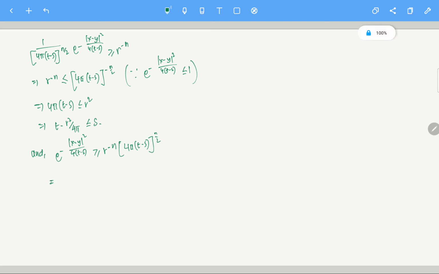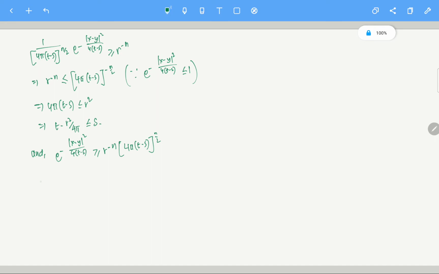So if that is true, that will give me r to the power n is greater than or equal to exponential minus |x minus y| square by 4(t minus s). Okay, let me write it properly.